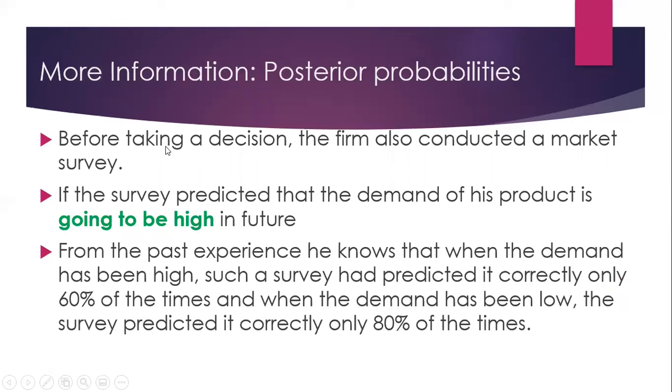Now, let us say there is more information available before taking a decision. The firm also conducted a market survey, and the survey predicted that the demand of the product is going to be high in future. From past experience, we know that when the demand has been high, such a survey has predicted it correctly only 60% of times. And when the demand has been low, the survey predicted it correctly only 80% of times.